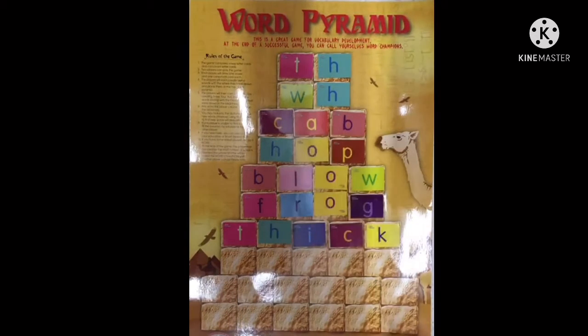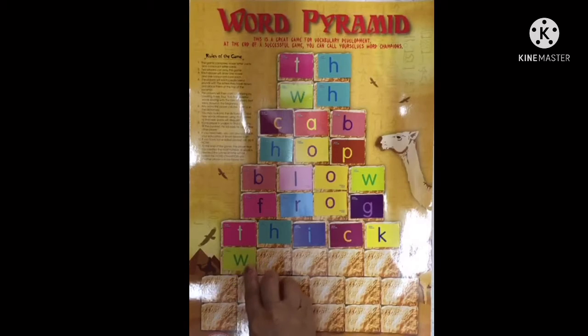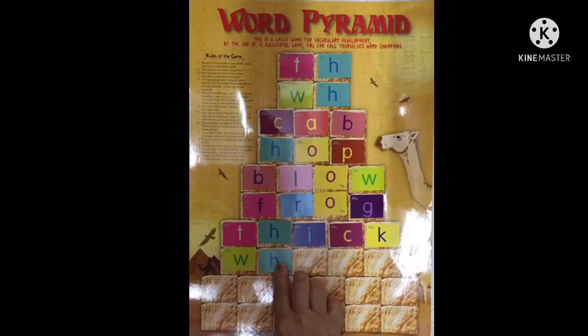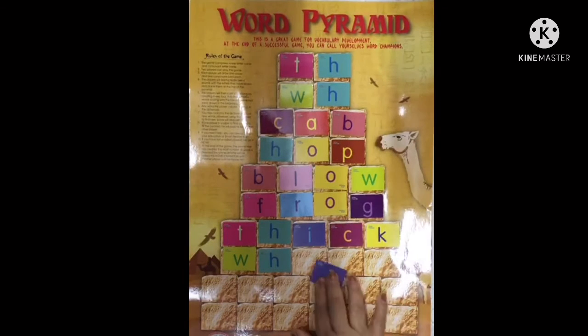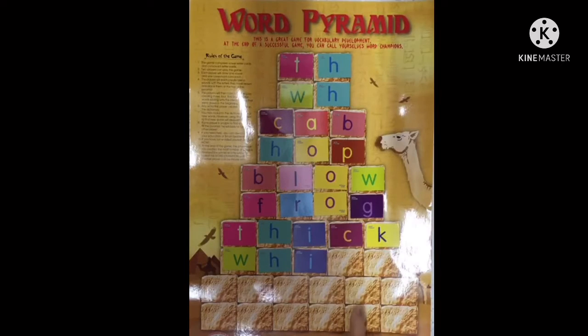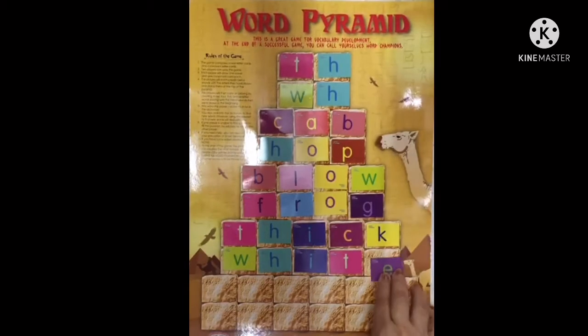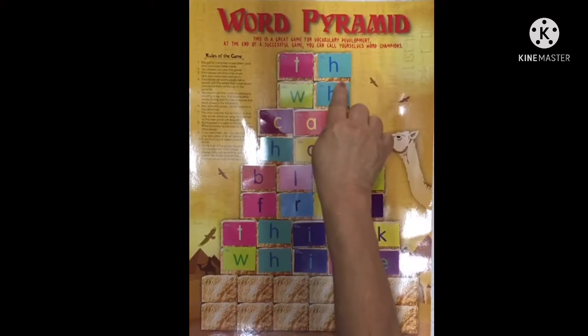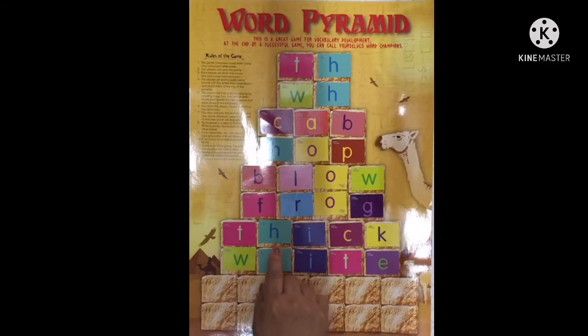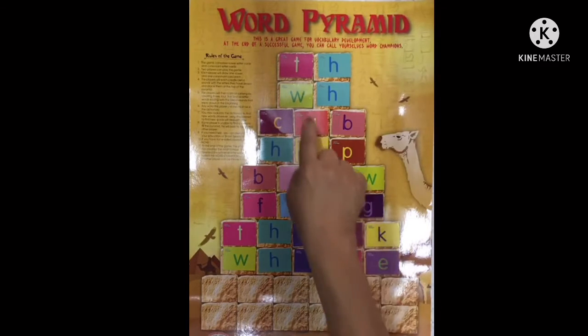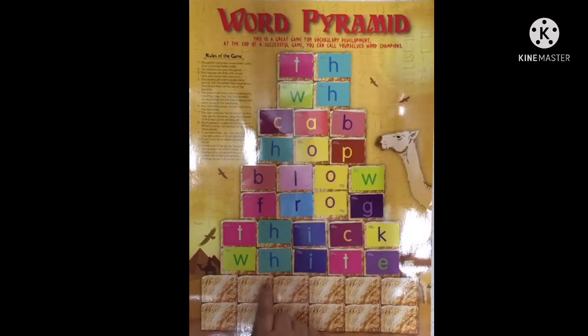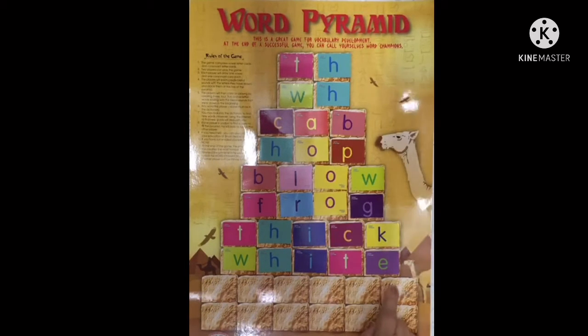Now let's go to the WH word. What word can you think of? White. Now white is a color. So WH. Now after WH, what letter should I put here? I. So what's the next letter that I should put there? T. And the last letter? E. So TH, as in thick. WH, as in white.